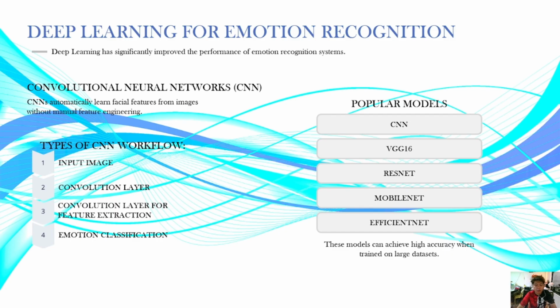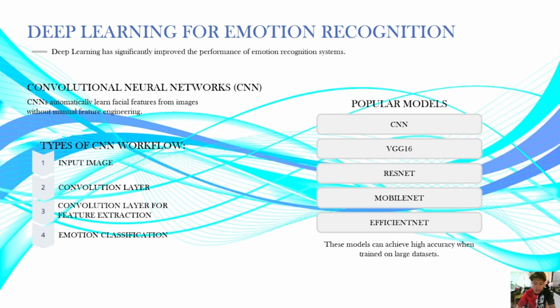So the mouth is curved upward, the eyes are slightly narrowed, the cheeks are raised, the eyebrows are relaxed. These features are combined into a feature vector representing happiness. The last one here is the emotion classification. So the extracted features are sent to fully connected layers and a softmax classifier.